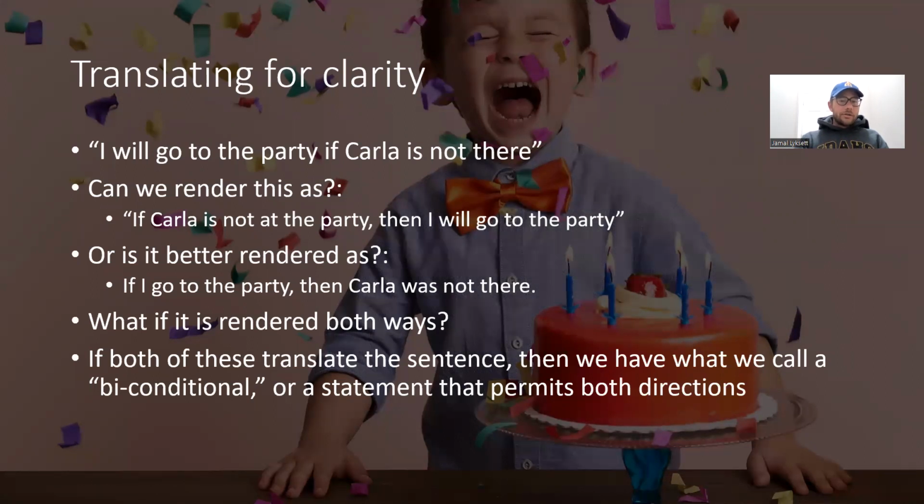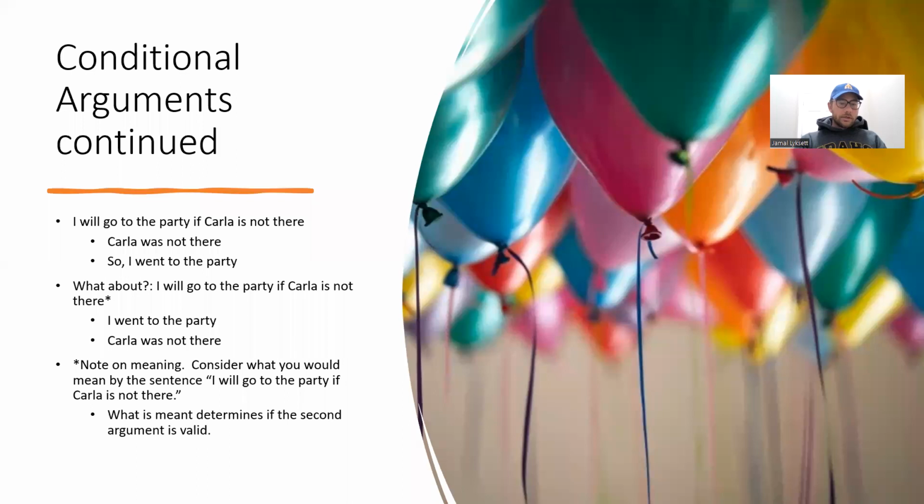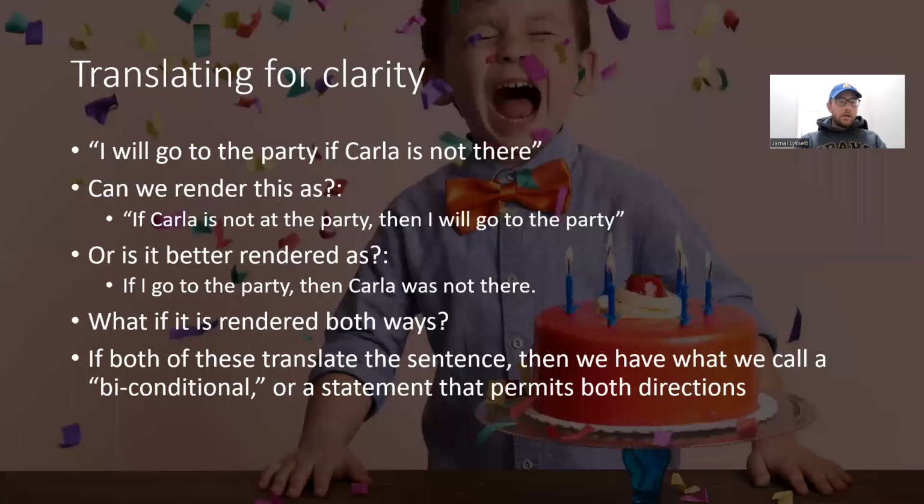So we just take that if clause, put it at the beginning, and then take the first part of the statement and put it at the end, following that. So then we have a standard if-then statement. We could say, if I go to the party, then Carla was not there, right? If that's the case, then our statement before on the previous page is going to be true, or is going to follow, excuse me, it'll be a valid argument.